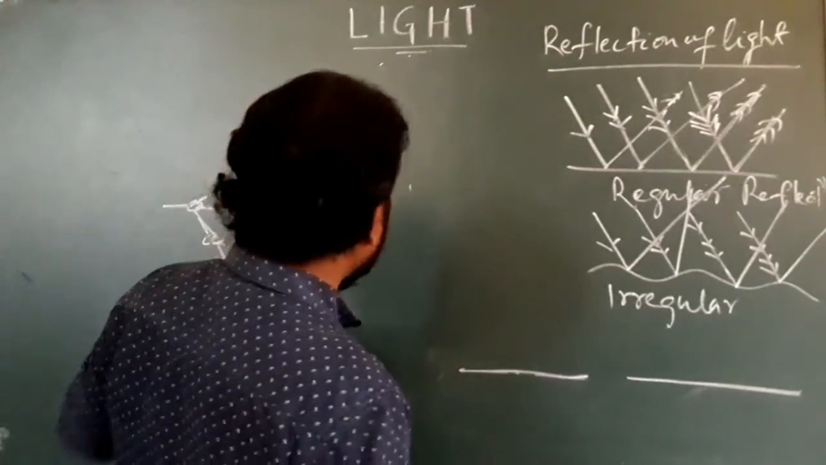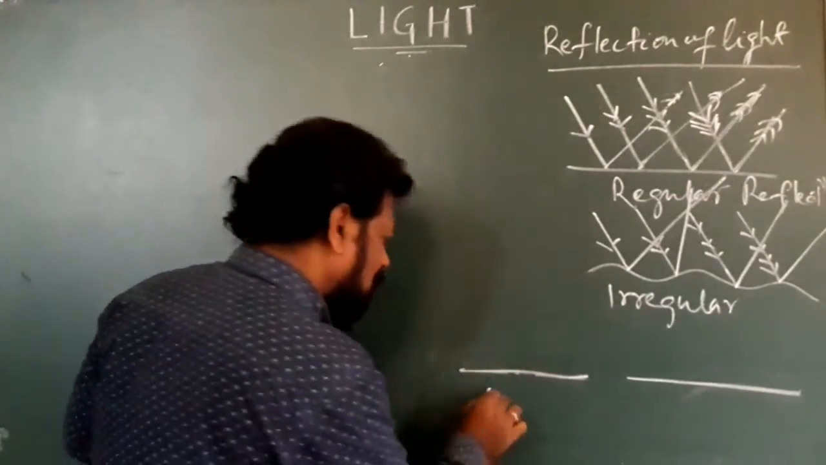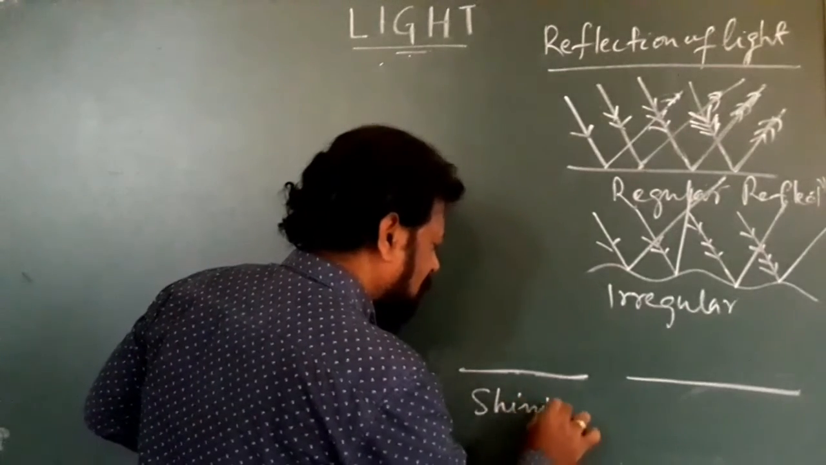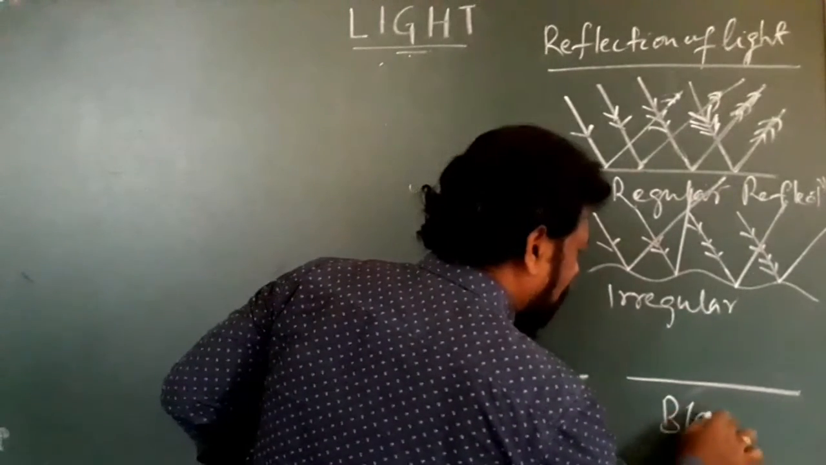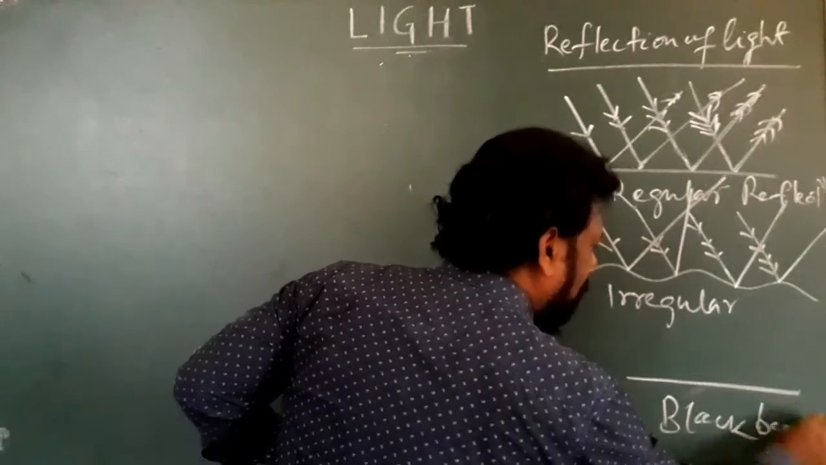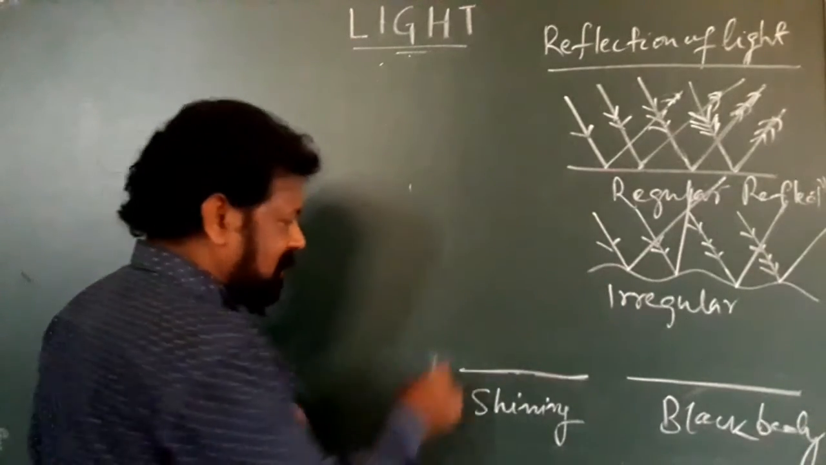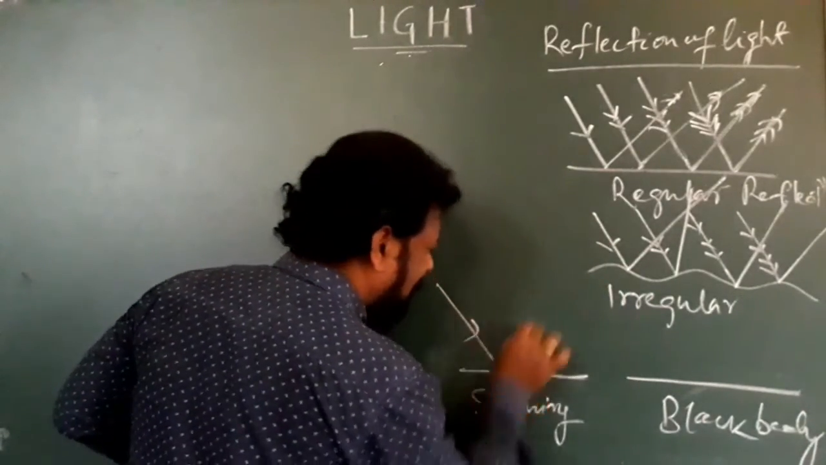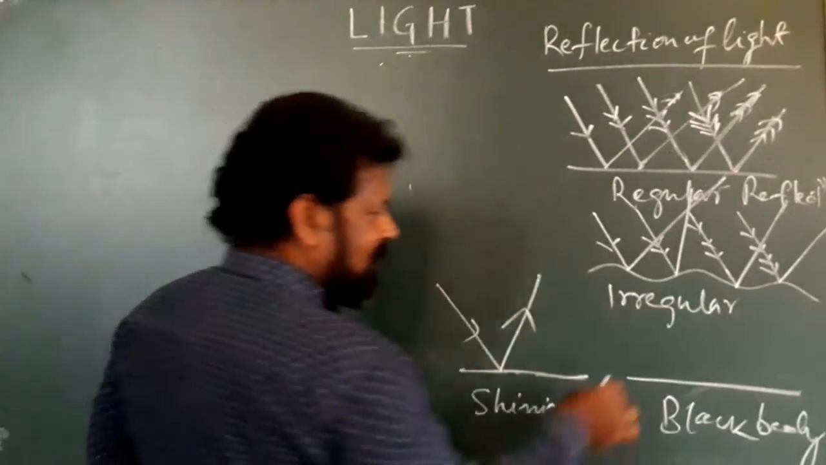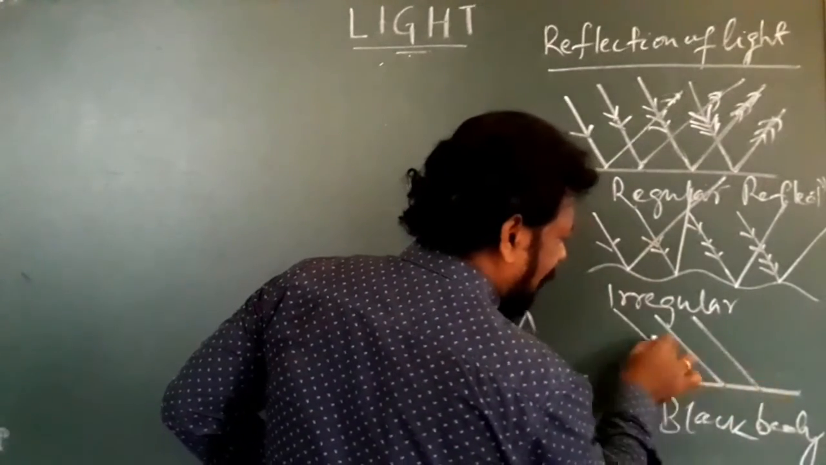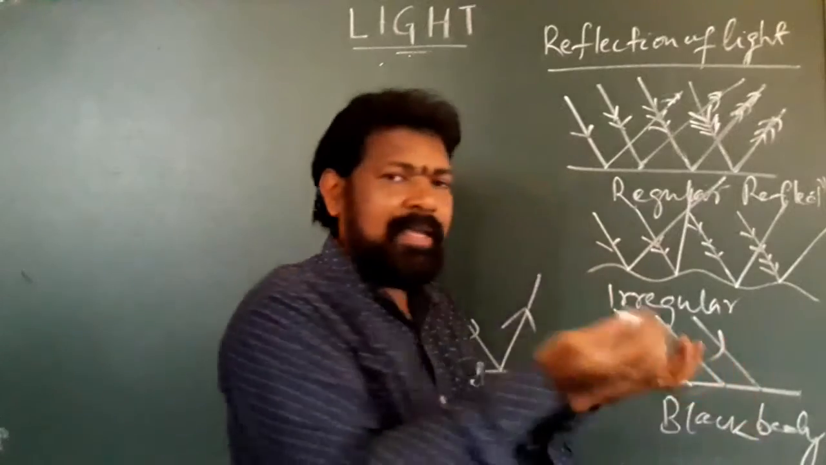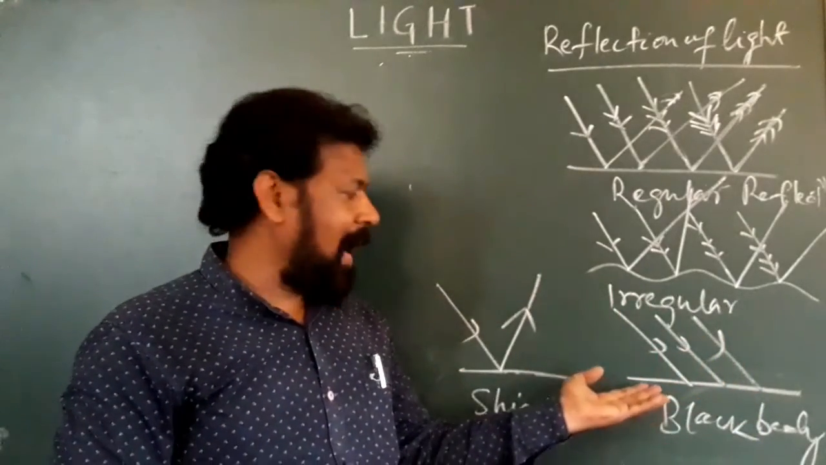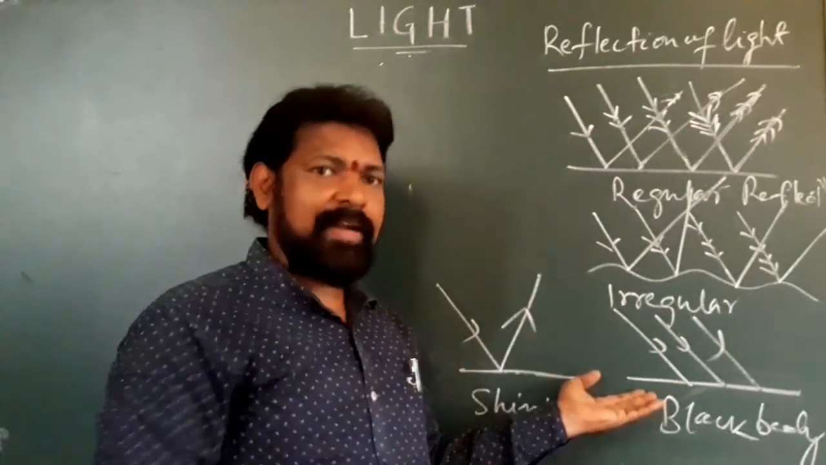And I took two smooth surfaces, one each. This is a shining surface, and another is a black body. What is happening on the shining surface? When the light is incident, it reflects back. Whereas on a black body, when the light is incident, the total light gets absorbed by the black body. A black body is not a reflecting surface.